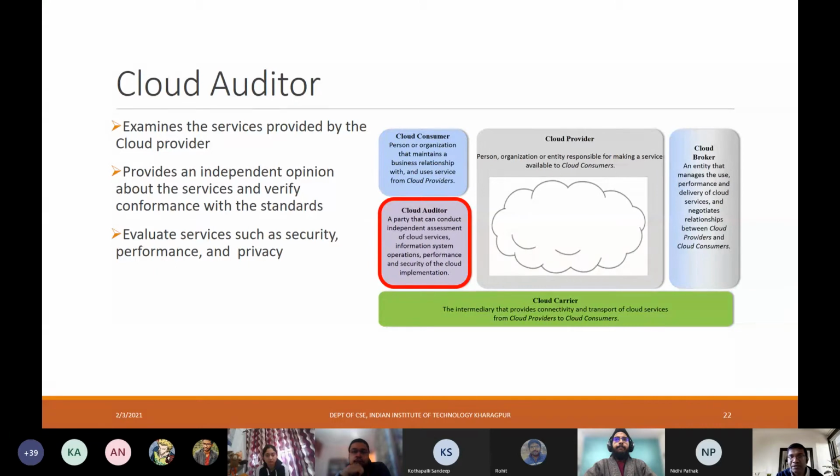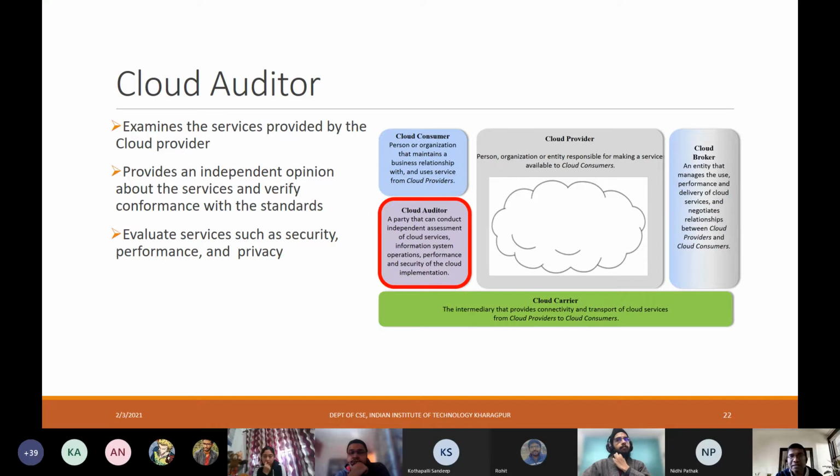Beyond the relationship between consumers and providers in cloud computing, there has to be some third party auditor which will do assessments independently to ensure that the level of performance, the level of security, the different types of SLAs, and the corresponding service offerings are as per the service level agreement between the consumers and the providers.